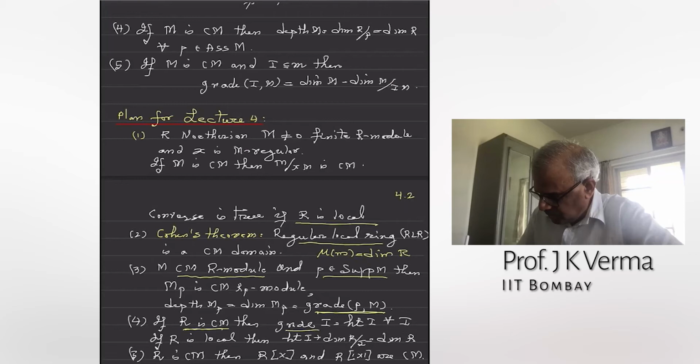Okay, this property is in dimension theory. You have seen this property for ideals in affine domains, that is, integral domains which are finitely generated algebras over a field. This property is true: height of I plus dimension of R mod I equals dimension of R. But this property is also shared by Cohen-Macaulay local rings.